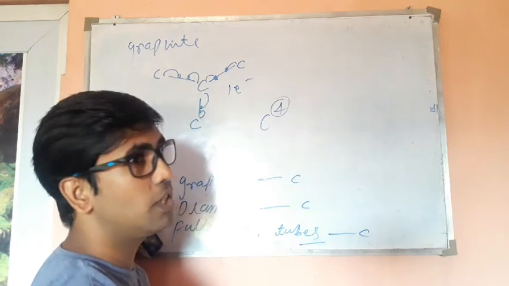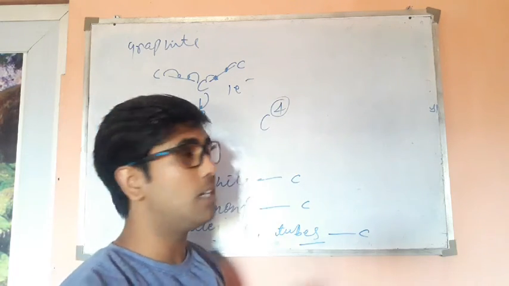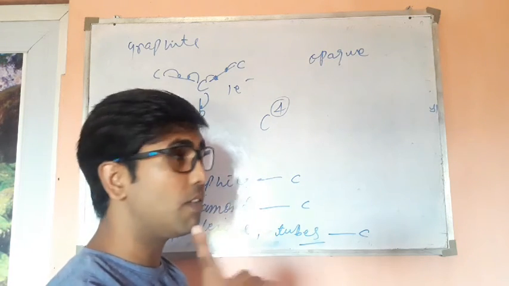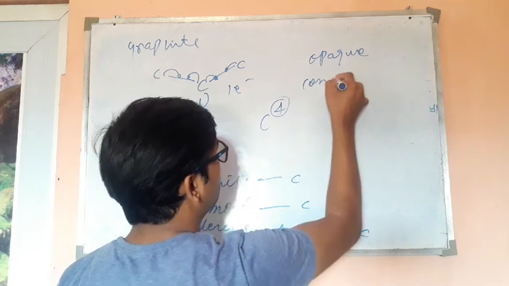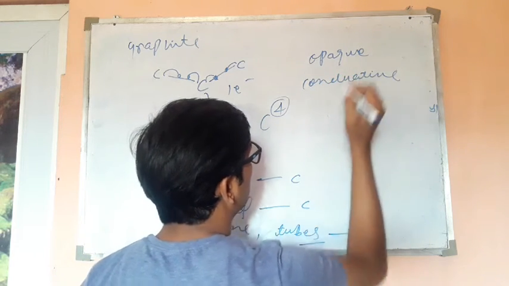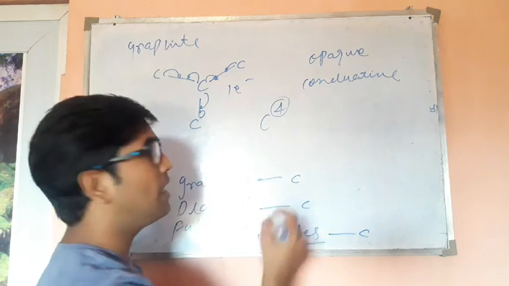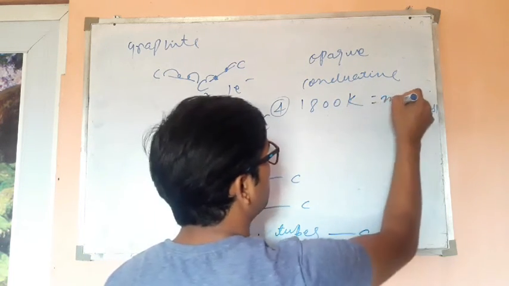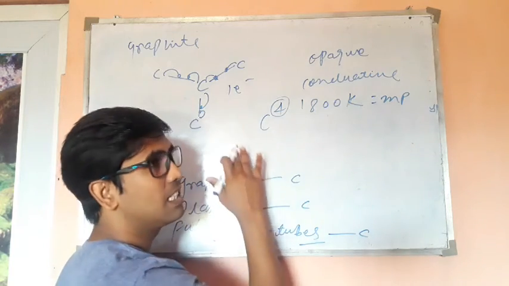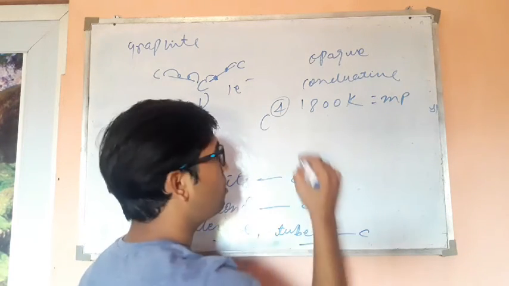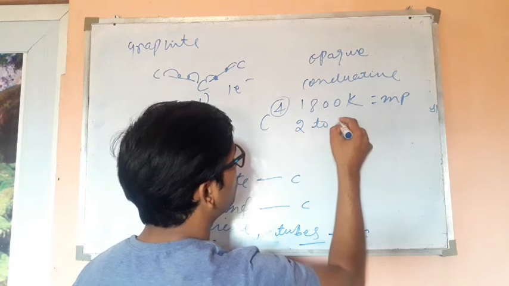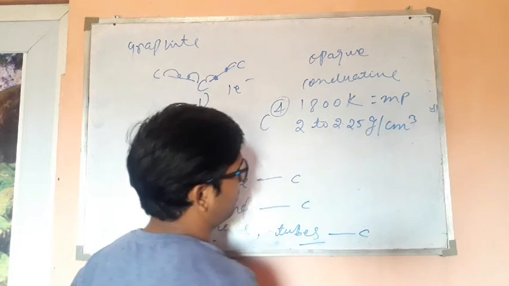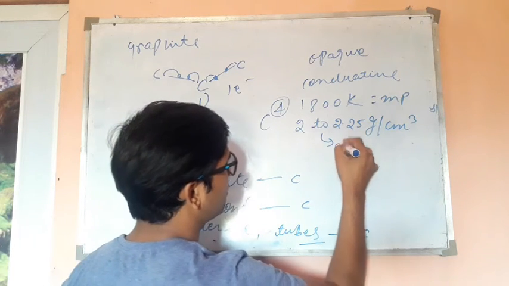This 1 electron is what makes graphite look opaque. Opaque, first thing. Second, conductive. The melting point of graphite is 1800 Kelvin, and its density ranges around 2 to 2.25 grams per cubic centimeter. That is the density.